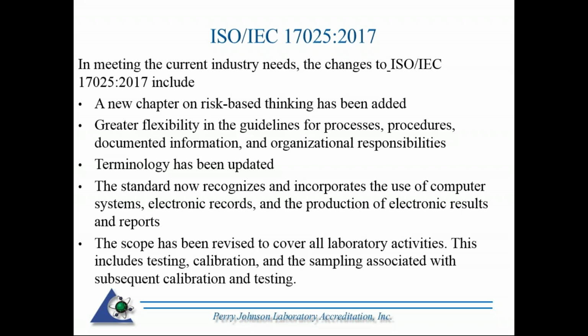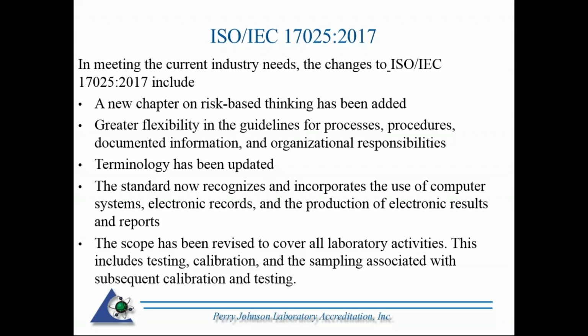So a couple things about the 2017 standard. Risk, that word appears quite often. There's a new chapter on risk-based thinking that has been added. There's a lot more flexibility in the 2017 standard. I like to state it's less prescriptive, that is, less requiring of specific procedures that have to ensure various elements.